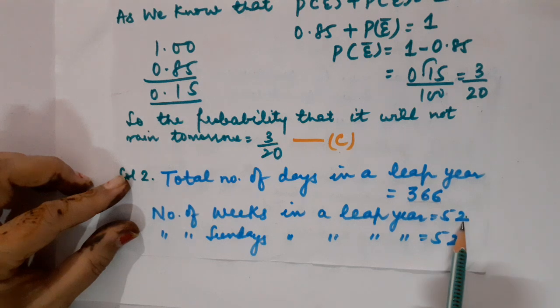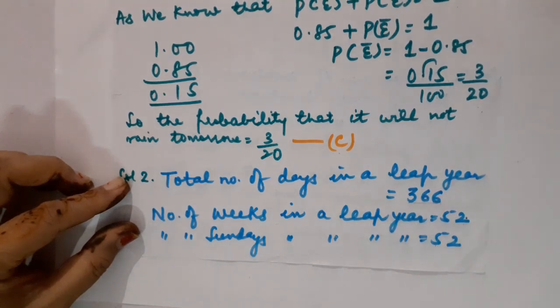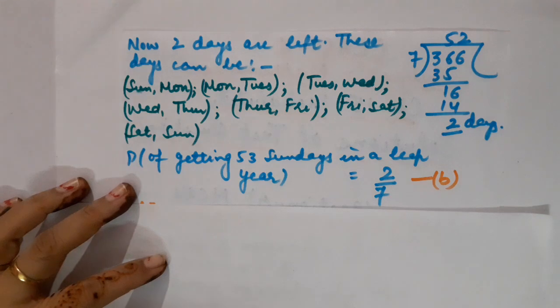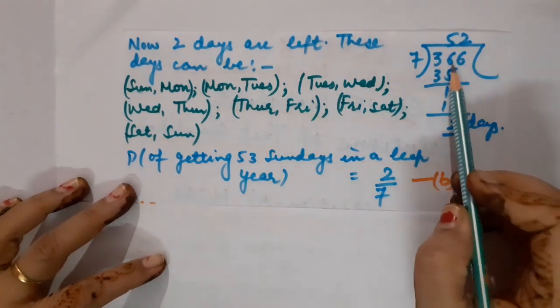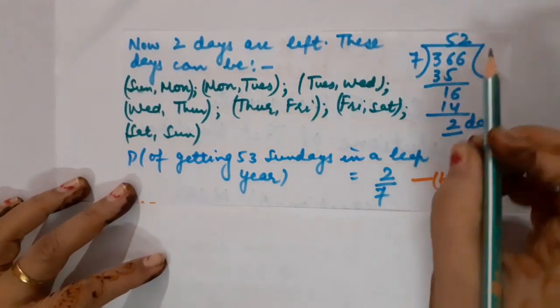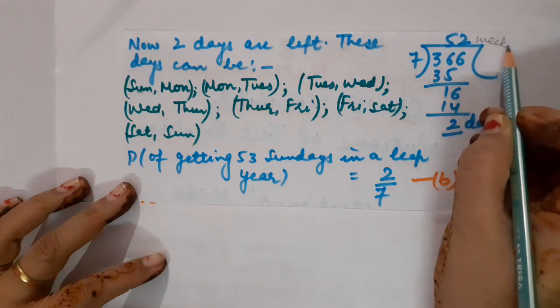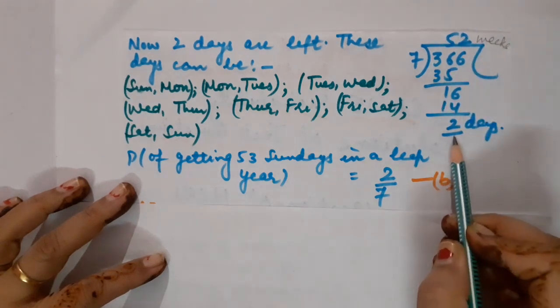So in 52 weeks, definitely there will be 52 Sundays, of course. But we have to calculate the probability of the 53rd Sunday. So children, have a look here. When I divided 366 by 7, I got total 52 weeks. But still 2 days are left.